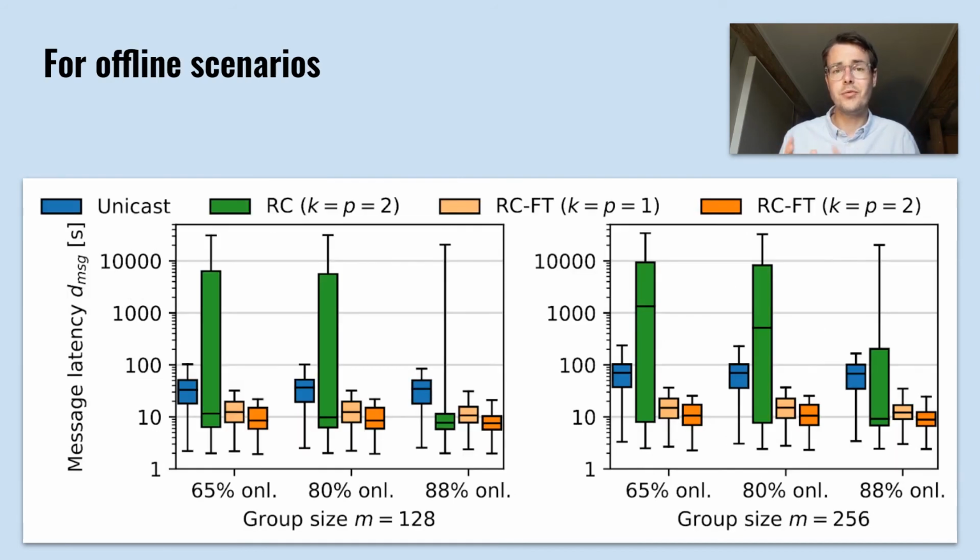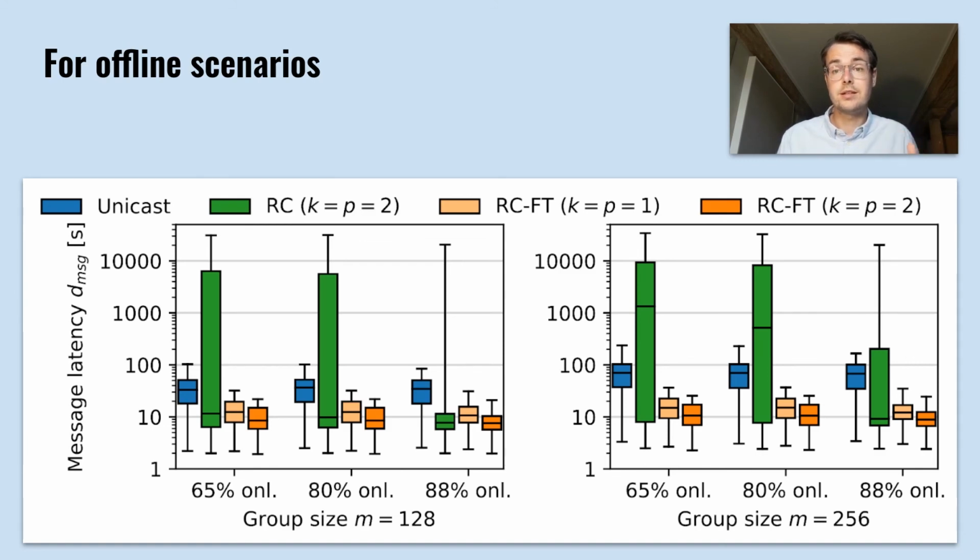However, once some of the nodes can be offline, the very basic Rollercoaster idea does not perform that well anymore. Here we see 2 box plots for different group sizes. Each shows 3 groups for scenarios with different ratios between online and offline time for the clients. The y-axis is now log scale and ranges up to thousands of seconds. Again, we have blue for unicast and green for the basic Rollercoaster algorithm. And what we see is the basic Rollercoaster one is struggling, and we see very dramatic latencies.